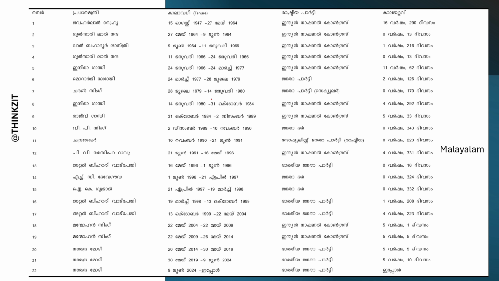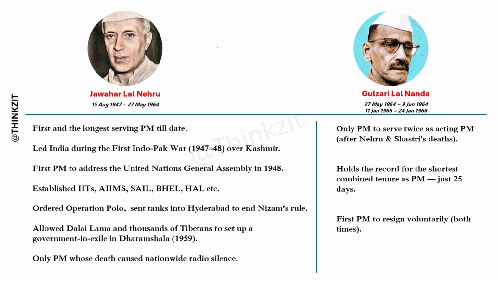So let's start our facts. India got independence on 15th August 1947, and till now India has had 15 prime ministers. Jawaharlal Nehru was India's first prime minister, and he is the longest serving prime minister till date. He led the country during the first India-Pakistan war over Kashmir, and he is the first prime minister to address the United Nations General Assembly in 1948.